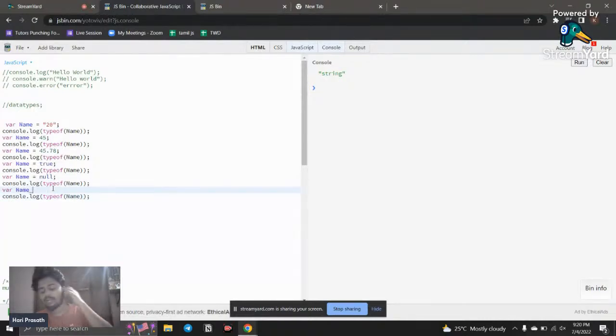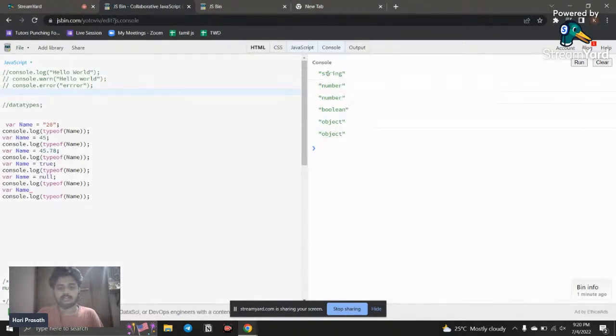Also we have another data type called symbols, but that is a pretty advanced concept. I'm sure you'll use it only when you become a JavaScript pro developer. So we're not going to cover symbols because it is newly introduced and used for more advanced concepts only. Okay, so these are the most common data types available in JavaScript. I'll just refresh it and you can find it out.